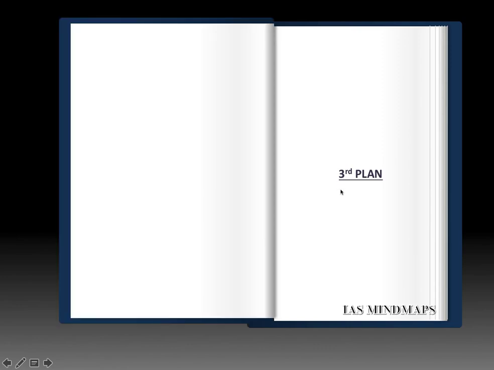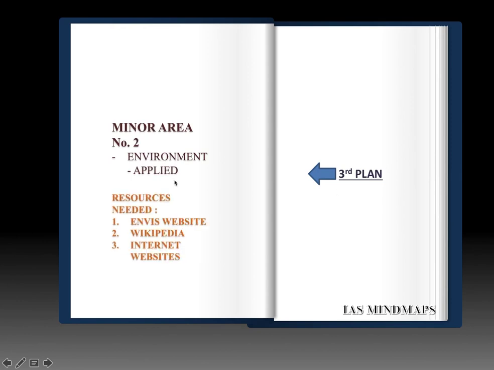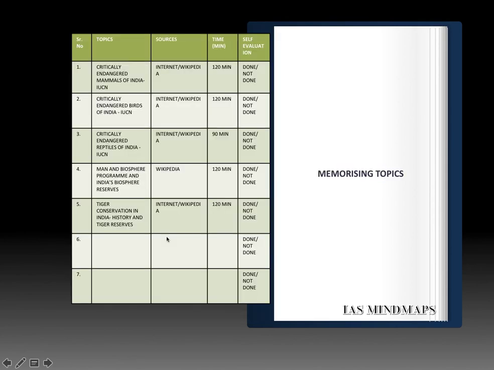As per the plan, you are going to get the targets in the field of environment applied portion. The resources needed are the Environment Information System ENVIS website, which is the website of the Government of India, and the Internet and Wikipedia. On the Internet, you have to refer to some of the websites of the international organizations. So let us see the weekly targets in the field of applied environment.